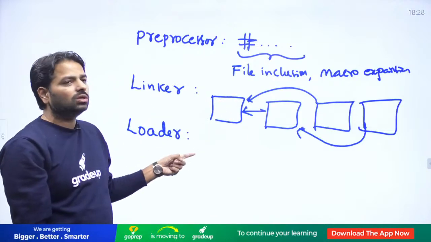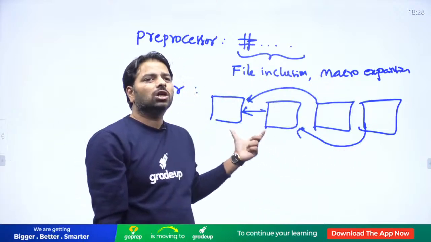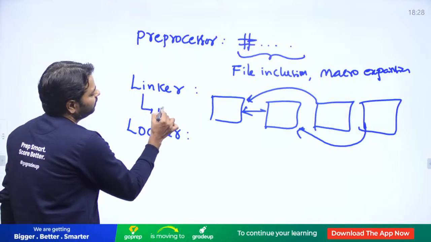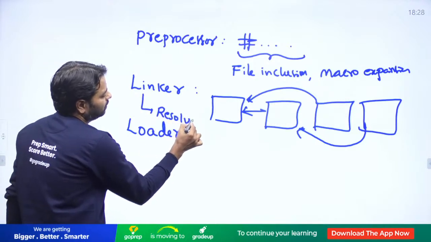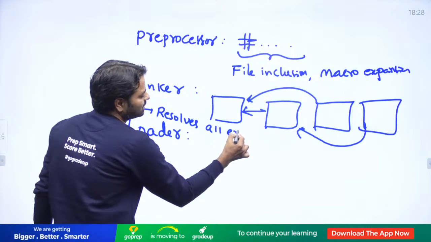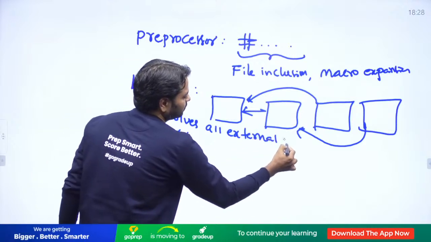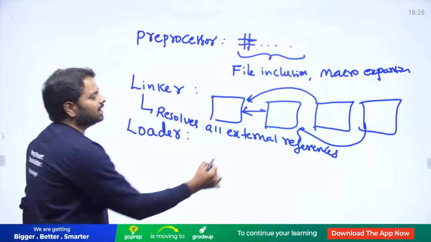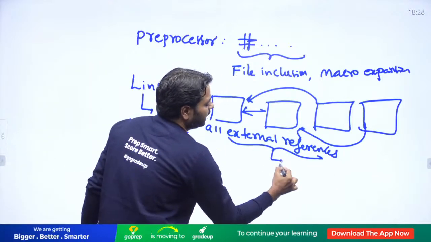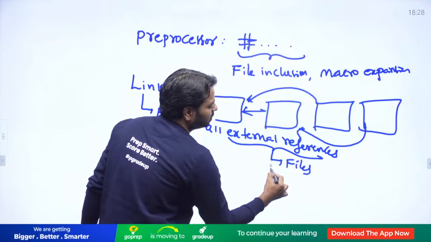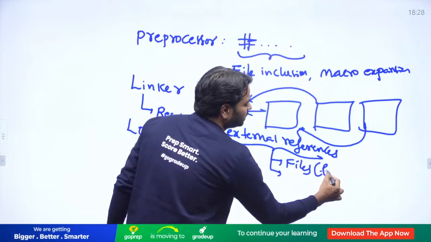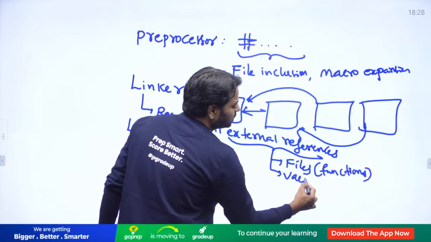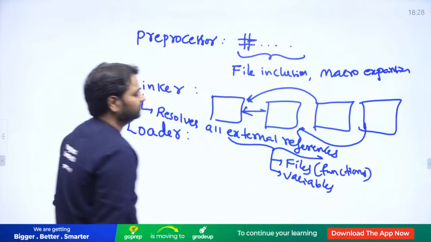The linker is going to link all the files based on your commands, so the linker is going to resolve all external references. External references are of two types. They can be files, or they can be variables; in the files you have functions, and in the files you also have variables.